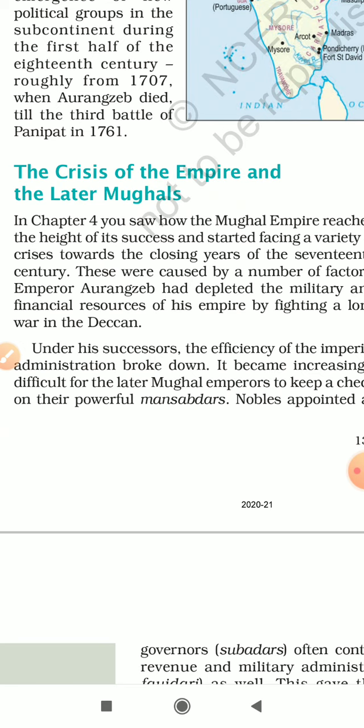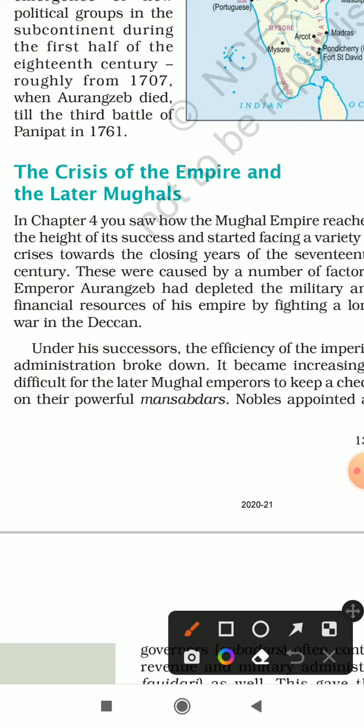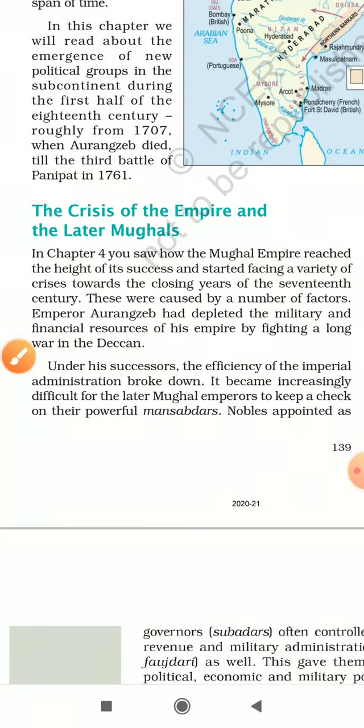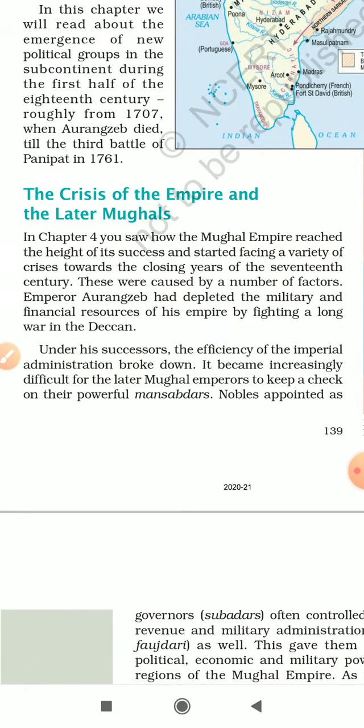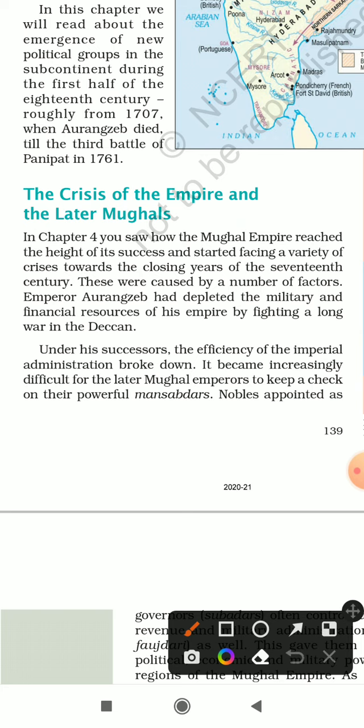In chapter 4, we saw how the Mughal Empire reached the height of its success and started facing a variety of crises towards the closing years of the 17th century. Now the thing is, earlier it was very powerful, but slowly, as we reached the 17th century, the Mughal Empire started getting weaker. These were caused by a number of factors. Emperor Aurangzeb had depleted the military and financial resources of his empire by fighting a long war in the Deccan.